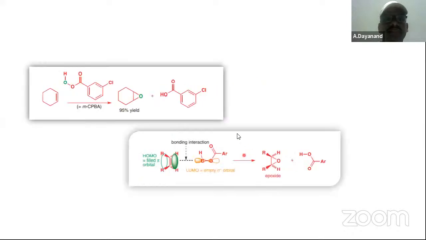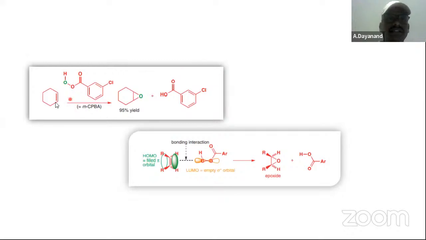How does the reaction take place? What is the nucleophile here? This alkene itself is called the nucleophile. This alkene is the nucleophile and it is going to attack this peroxy oxygen, and finally our carboxylate group is formed, and this epoxide or OH group is going to be formed, this one.